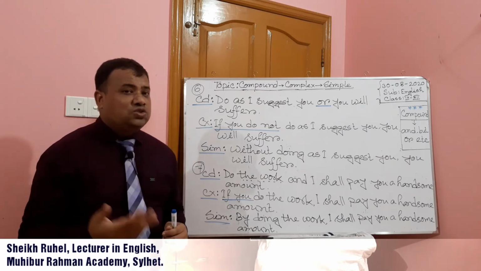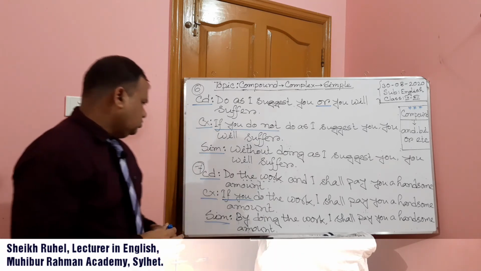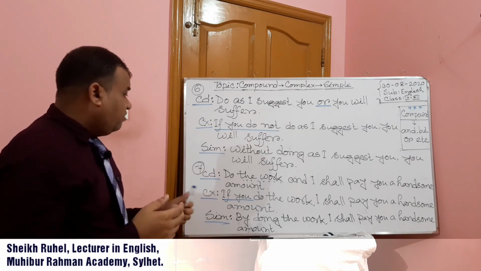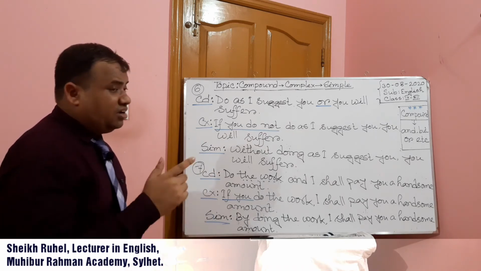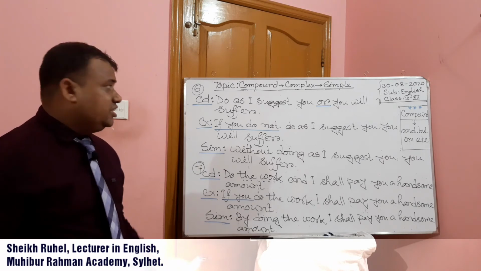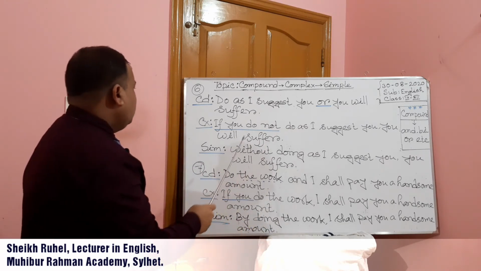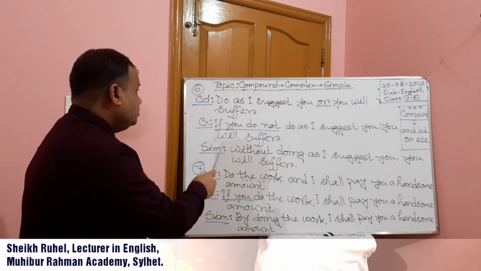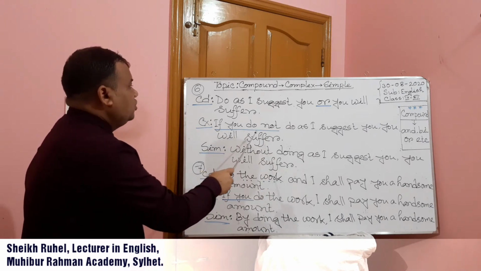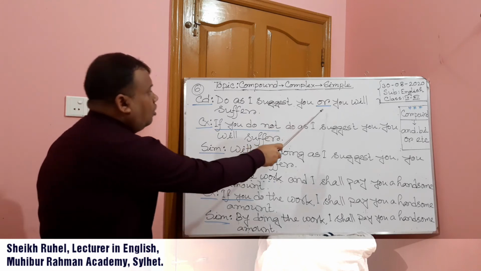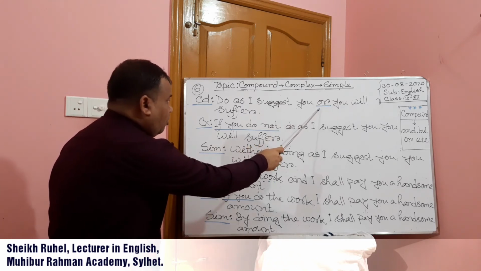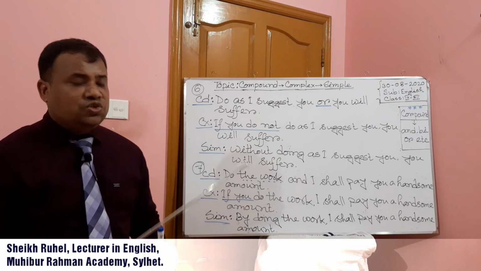Now, if we want to make it simple, we have to use the preposition by, then verb plus ing. Look at the difference between two sentences. We have used if you do not when we got or. Instead of or, we have to use if you do not.